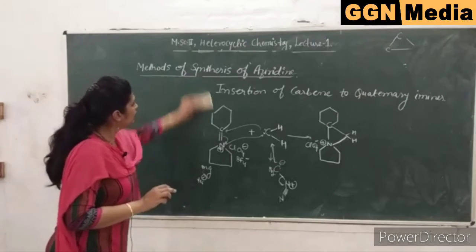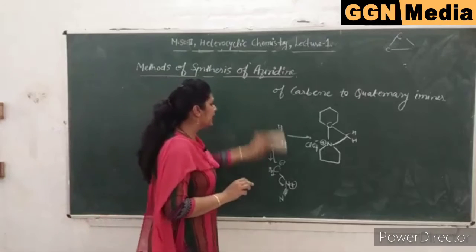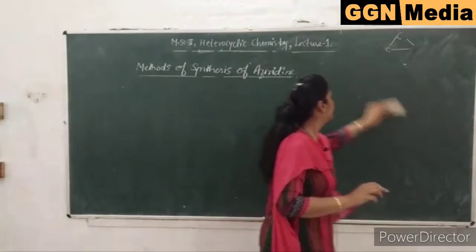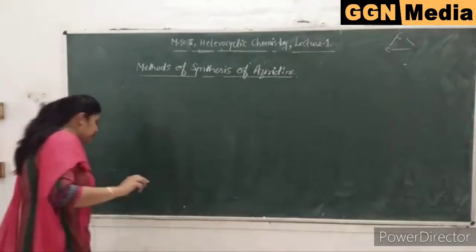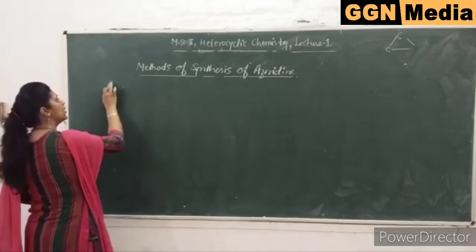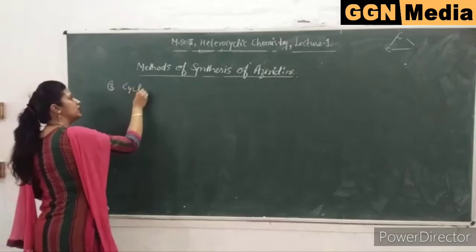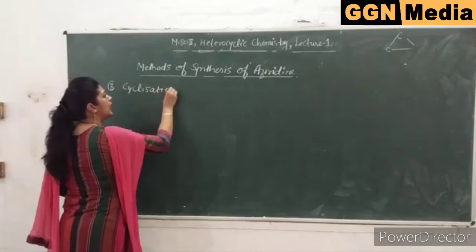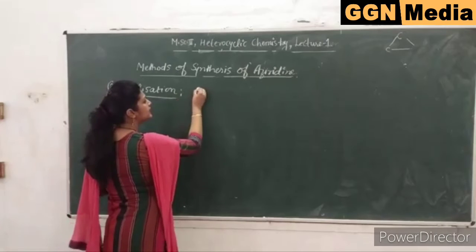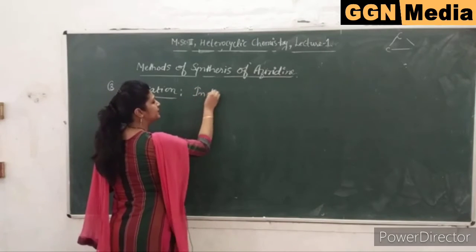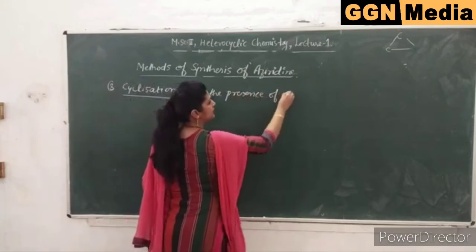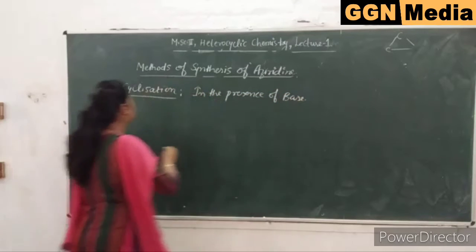cyclization reaction. Whenever you study heterocyclic compounds, whenever you synthesize them, there is the same method for all the heterocyclic compounds, that is cyclization. And here in case of aziridine, this cyclization reaction occurs in the presence of base. You write aziridine here.